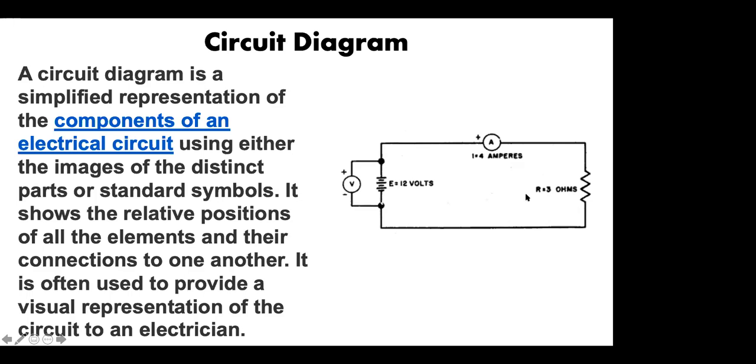Resistance basically behaves in the same way as friction behaves in motion. What is friction? Do you know what friction is? Force. Correct. But what type of force? It opposes motion. On a rough surface, friction is more. On a smooth surface, friction is less.